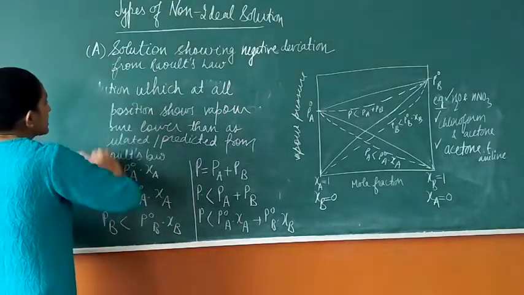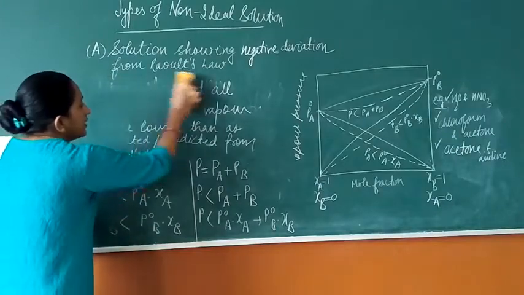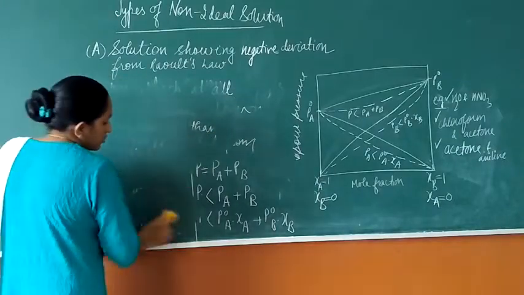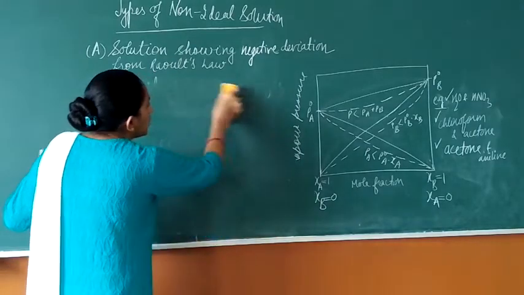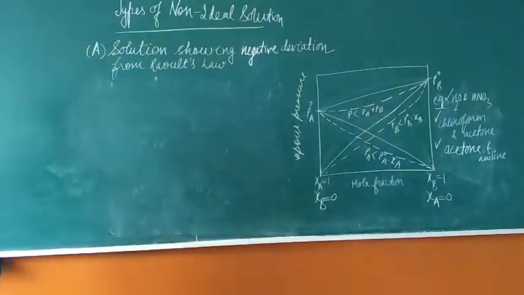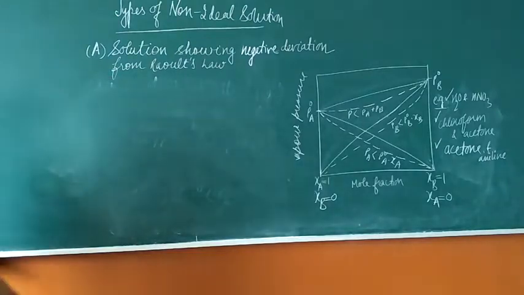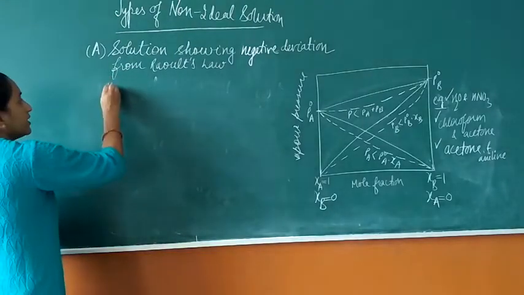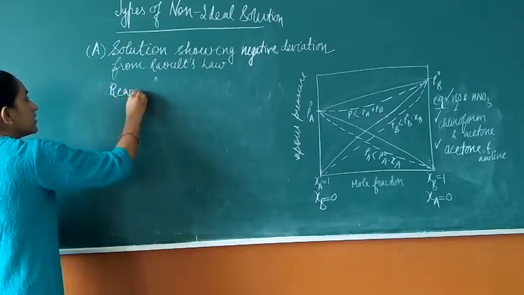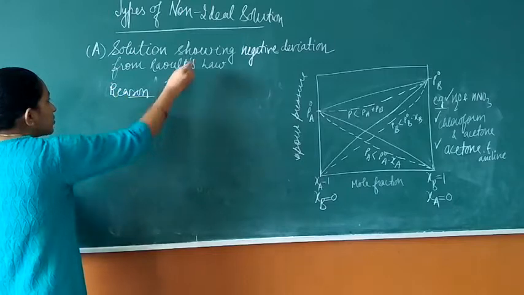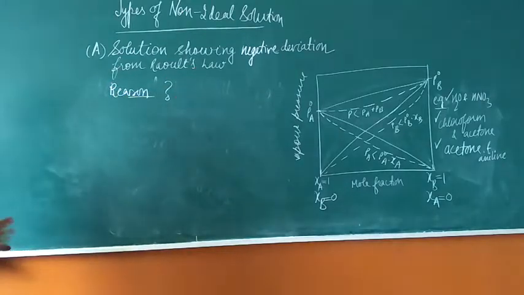Now we will discuss the reason why they show negative deviation from Raoult's law.